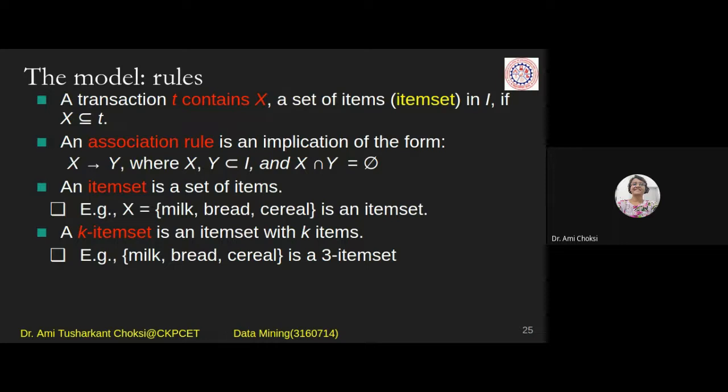If we consider two items, like bread, butter or cheese, kurkure, then it is a two item set. If we consider three, then three items. So as many items it has, it is called an n item set. Here the example is milk, bread, and cereal, which has 3 items, so it is called a 3 item set.